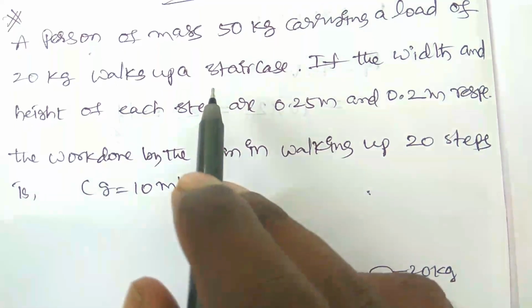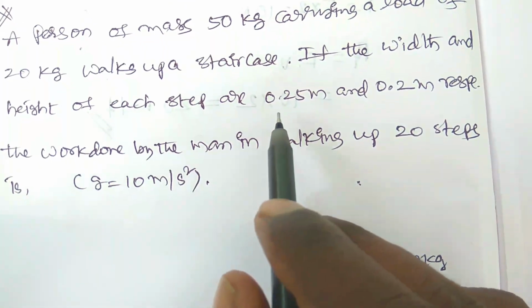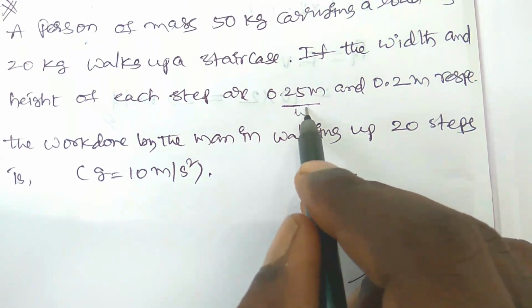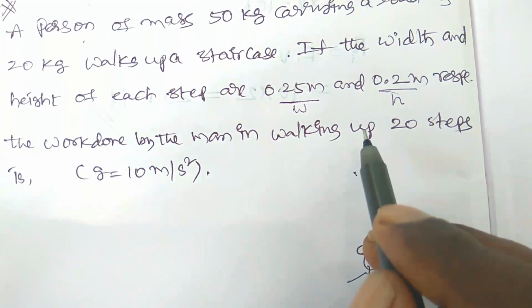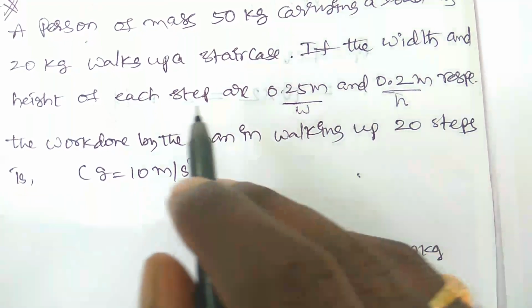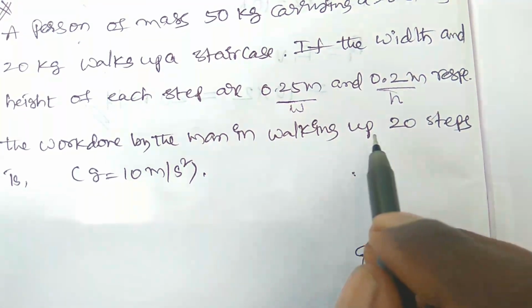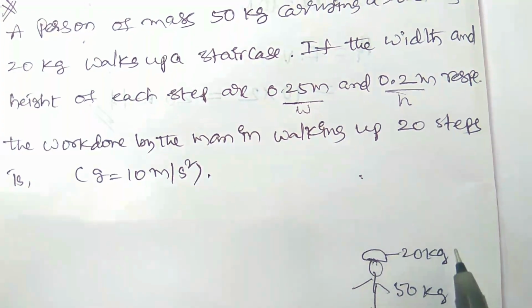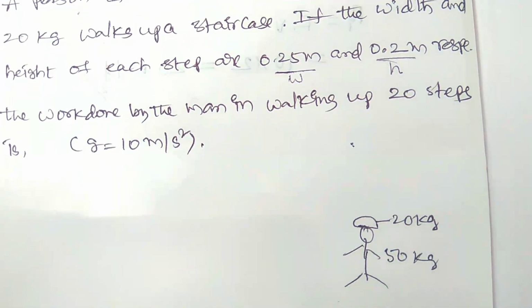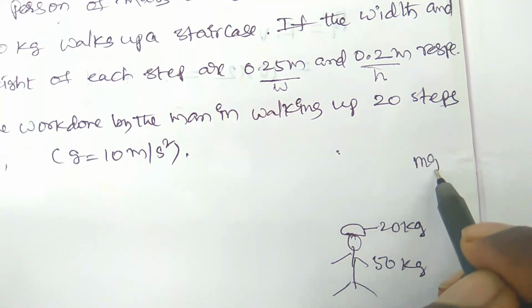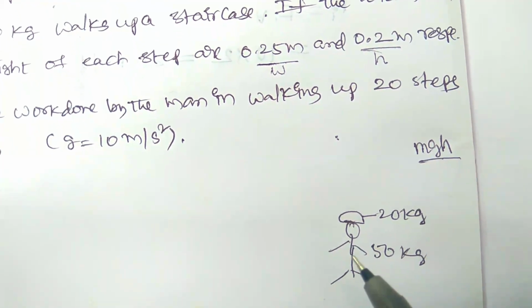If the width and height of each step are 0.25 meter, so this is the width of the step and this is the height of the step, then what is the work done by the man in walking up 20 steps? Walking up means he is moving in the upward direction, so the work done should be in the form of potential energy, that is mgh.